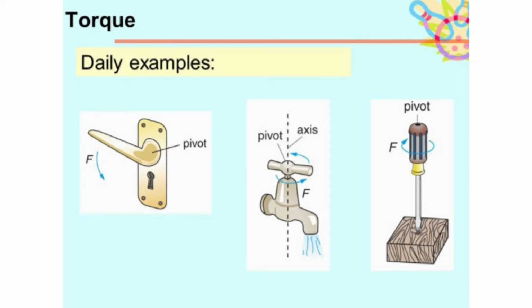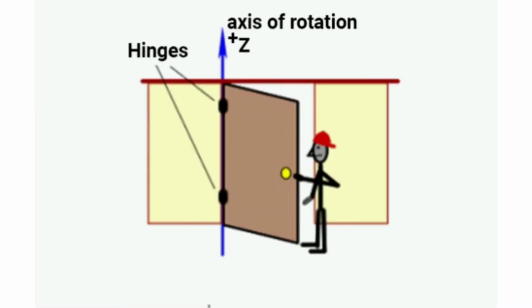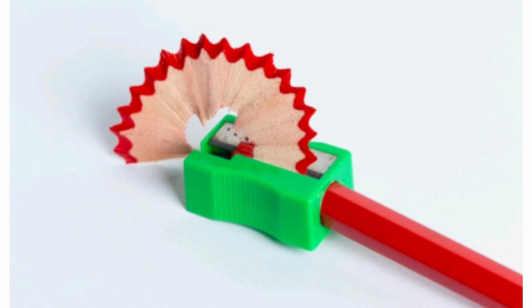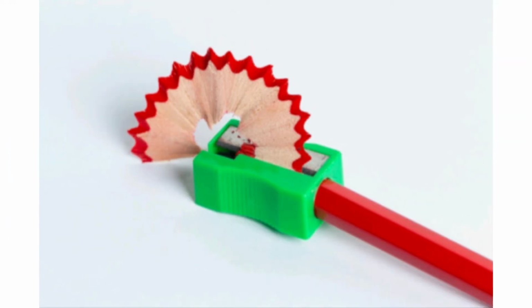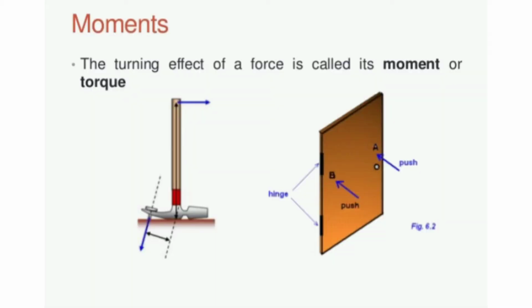Opening the door lock, rotating the water tap, tightening a nail using a screwdriver, opening or closing doors with hinges, and turning a pencil inside a sharpener. These are some examples of torque or turning effect of force or moment of force. What is the meaning of torque? The turning effect of force is called the torque or the moment of force.